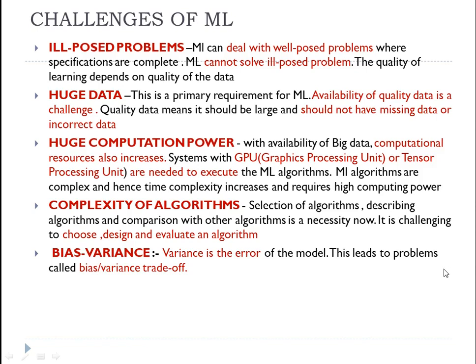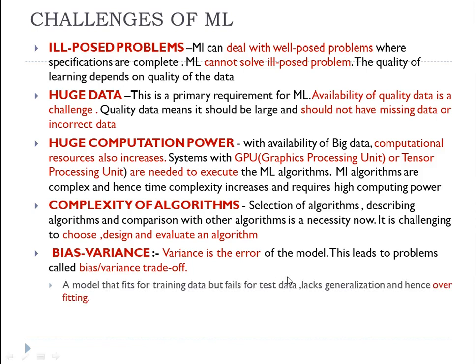A very important challenge in machine learning is the bias variance trade-off. In later sessions, when we are discussing various models, I'll be talking about this very often. The first thing is, what is variance? Variance is the error of the model. When we are deploying or implementing these algorithms, we see a big problem, which is a trade-off between bias and variance. You try to improve the bias, the variance goes up, or you try to improve the variance, the bias goes up. We will discuss this in detail in the future sessions.